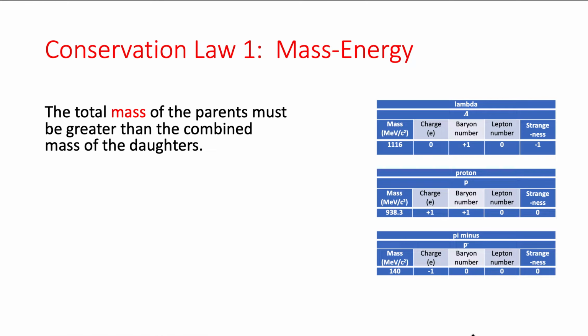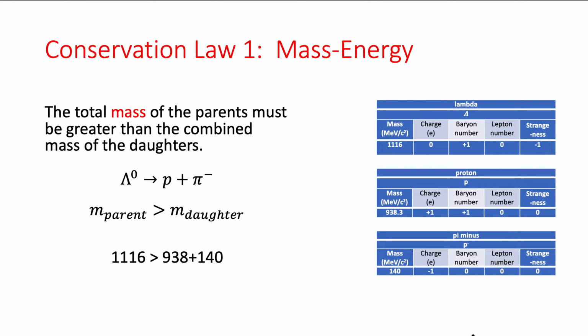a little bit. So if we're looking at, for example, our lambda becoming a proton plus an antipion, then it must be the case that the mass of the parent, and that's the lambda, must be greater than the combined mass of those two particles. If we look at our tables on the right hand side, you can see quite clearly that we've got a mass of